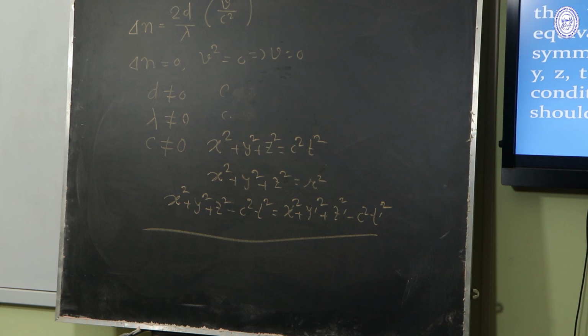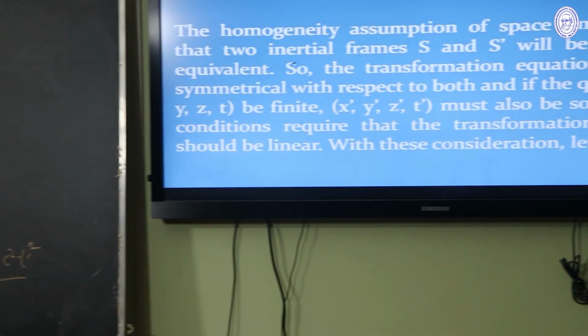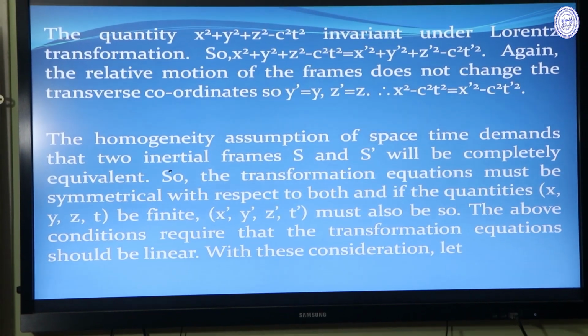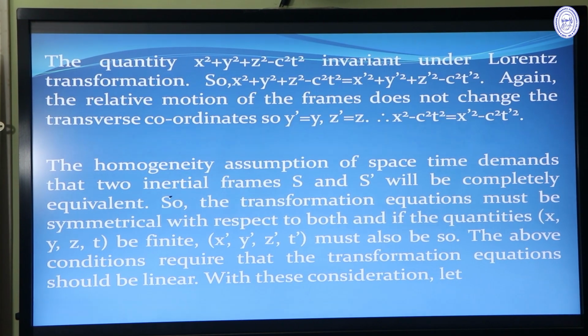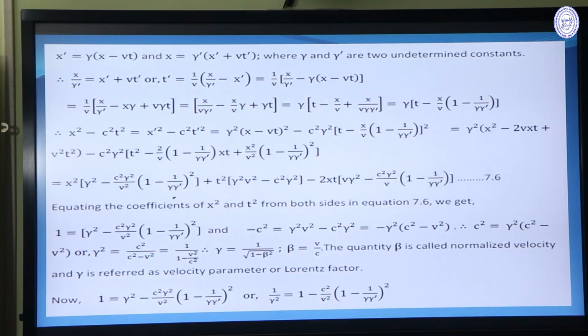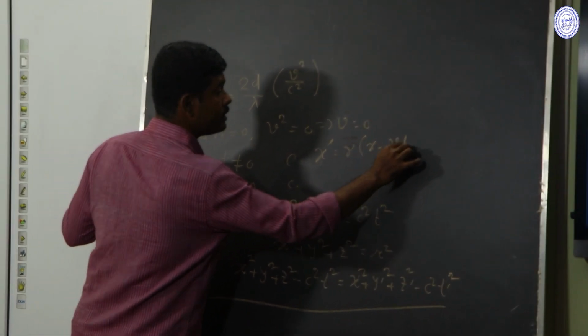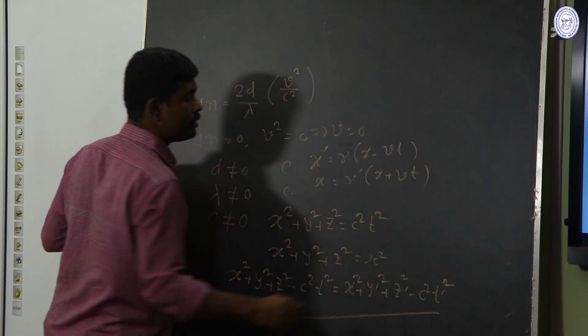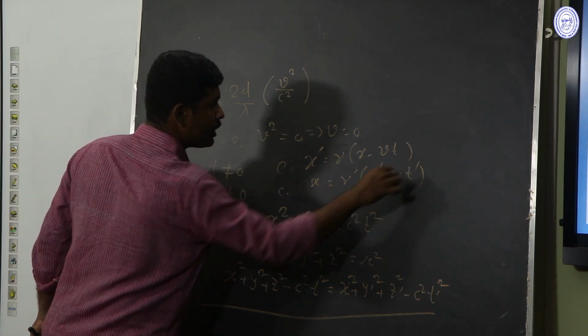The homogeneity assumption of space-time demands that two inertial frames be completely equivalent, so the transformation equations must be symmetrical with respect to both. If the quantities are finite, x prime, y prime, z prime must also be finite. So the above condition requires that the transformation equation should be linear, and with this consideration we can write x prime equal to gamma times x minus vt, and x equal to gamma prime times x prime plus vt prime.